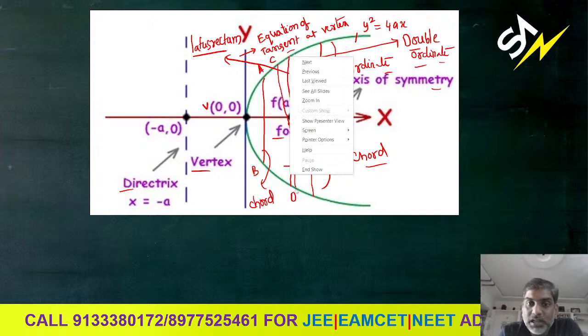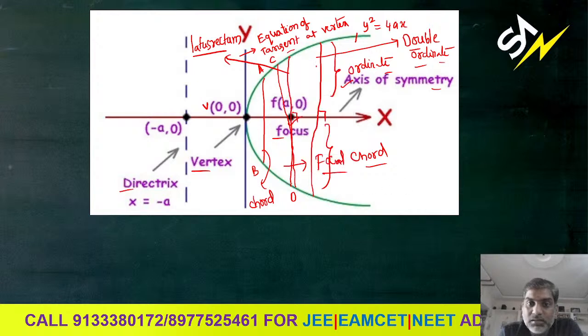Here, the end points of the latus rectum are, see, one end is in the first quadrant and the other end is in the fourth quadrant. So in both cases the x coordinate is positive, right? So we can take the point as (a, ...), we are taking the x coordinate as a.